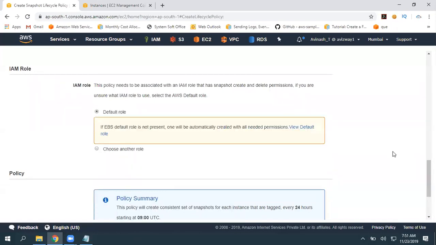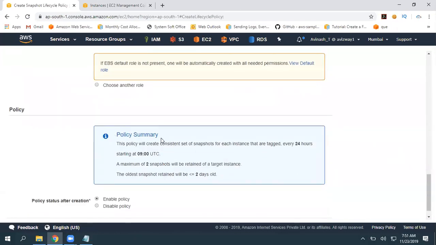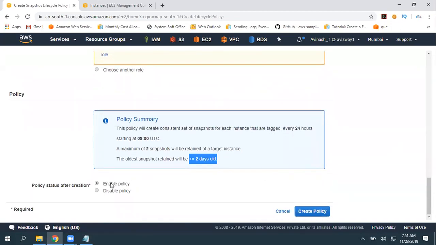Okay. So now the policy summary: at 9 UTC, for every 24 hours, it is going to create snapshots. Snapshots less than 2 days old will be available. If older than that, it is going to delete them automatically. Why? Because the retain period we have selected is 2. You got this mechanism? At the moment, do you want to keep it in enable state or disable state? I'm going to select enable state.